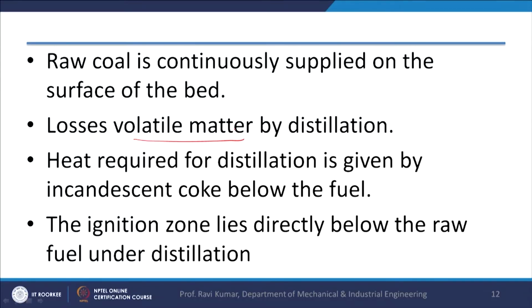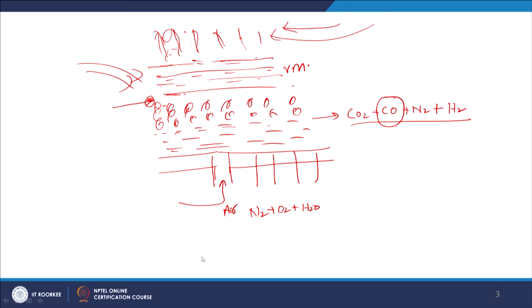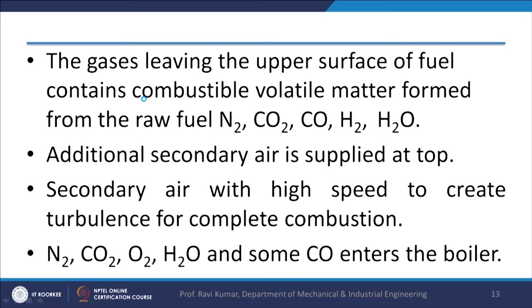The distillation of the volatile matter takes place in the green coal bed. The heat required for distillation is given by the incandescent coke below the fuel. The ignition zone lies directly below the raw fuel under distillation, as I mentioned earlier, somewhere here. Here the ignition of the fuel takes place. The gases leaving the upper surface of the fuel contain combustible volatile matter from the raw fuel. Secondary air is supplied from the top, and this is how combustion takes place in the overfeed type of system.